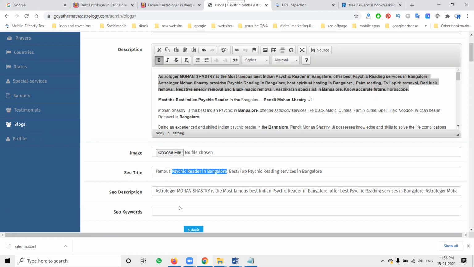What keywords are there? We can write the keywords here.